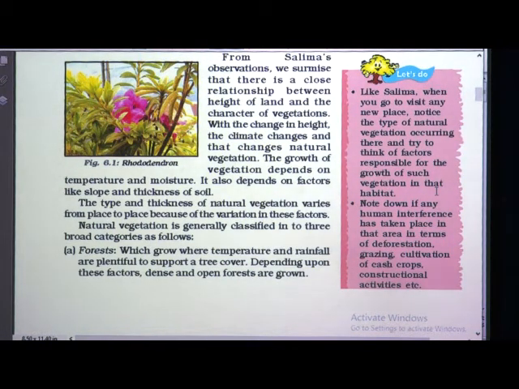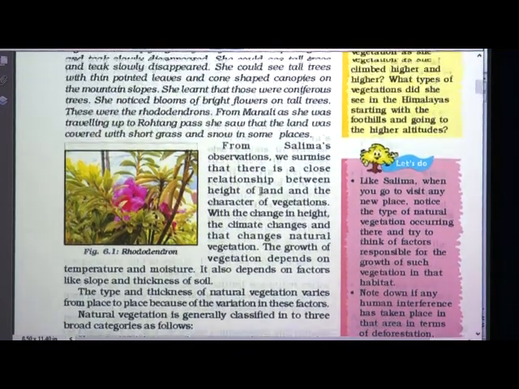Deforestation is cutting the trees, and for what purpose? Grazing, they leave the animals for grazing, or cultivation of crops, they even clear the trees for cultivation, and they even take the wood for constructional activities also. So, you try to find all these reasons.